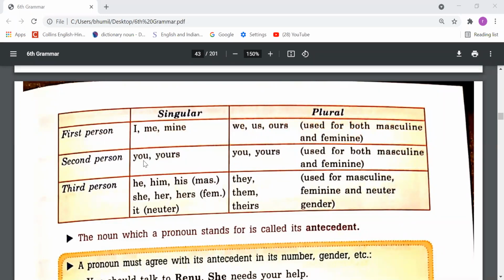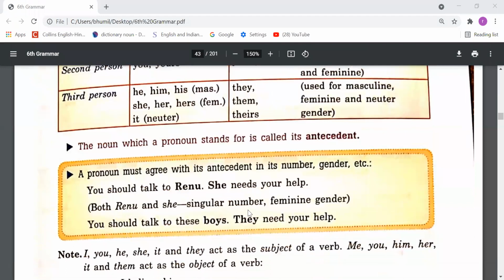Okay. You is subjective case as well as objective case. Yours is the possessive case. He, him: he is subjective, him objective, his possessive. She subjective, her objective, hers possessive. It is the subjective case and the objective case. In the same way, we is subjective, us objective, ours possessive. You is subjective and also objective, and yours is possessive. They subjective, them objective, theirs possessive case.